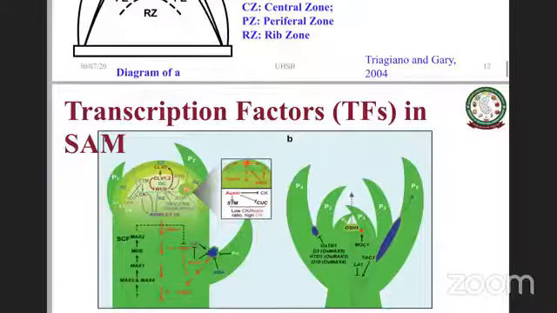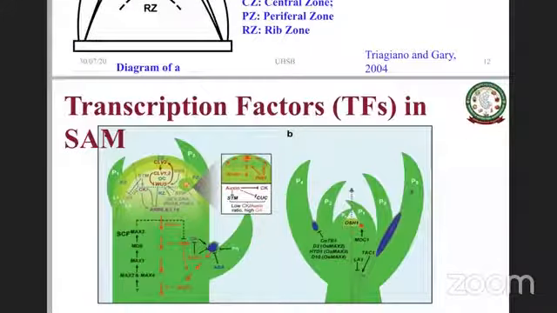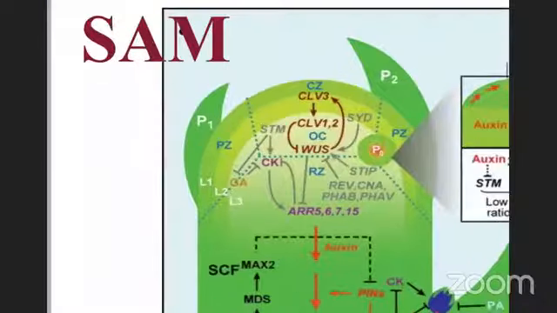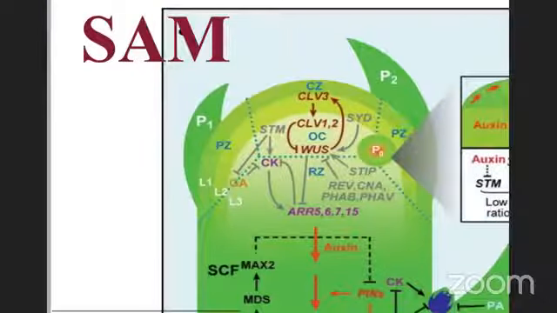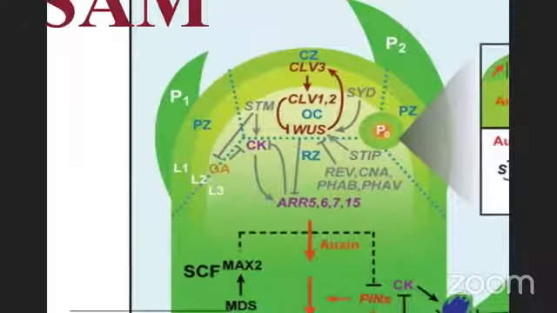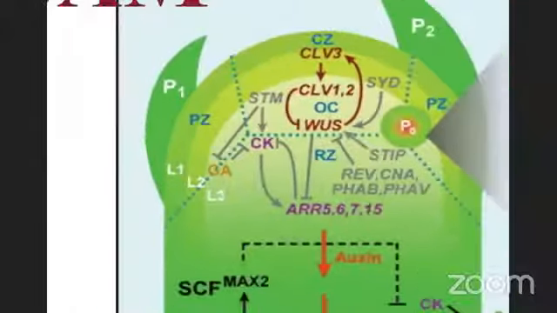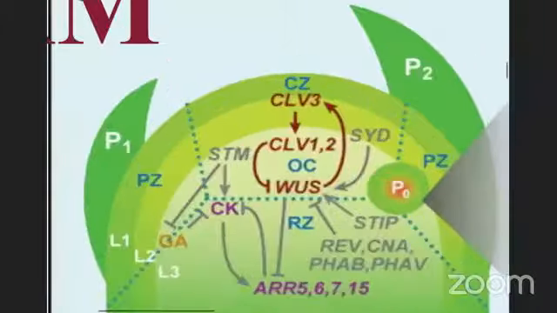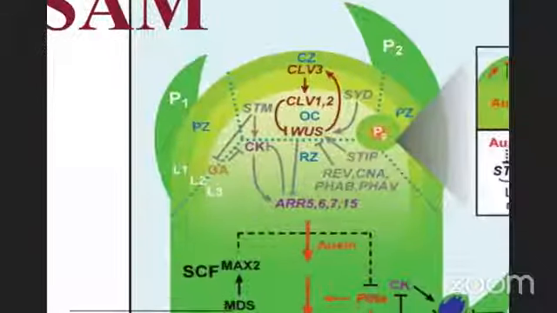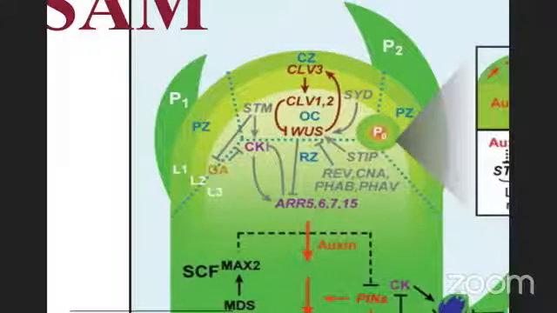If you take a closer look at the involvement of these transcription factors in the shoot apical meristem, you can see layer 1, layer 2, layer 3. That basically falls in the central zone, and L3 is in the RZ, the rib zone, and then you have the peripheral zones.